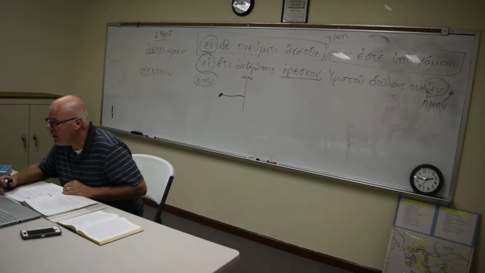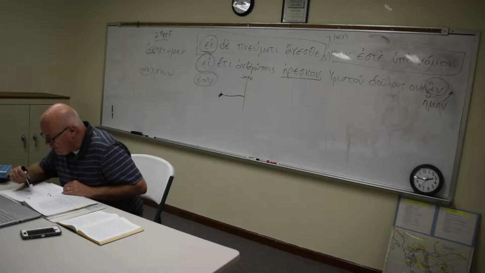Okay, and then you've got the example there. You can see how that works in a sentence: "For we are saying these things concerning ourselves." So you can see where that reflexive pronoun is there.